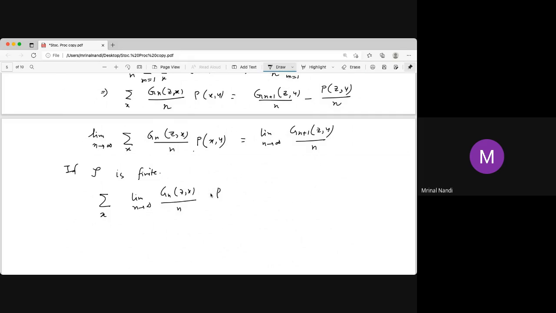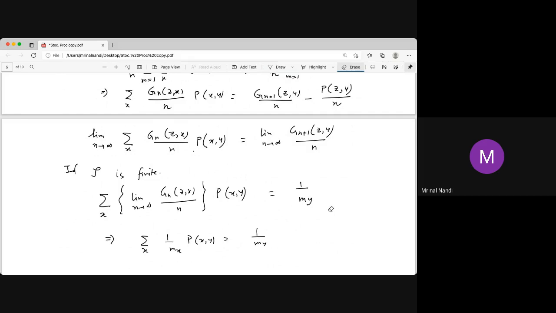This limit, we know, is 1 by my, and this part is 1 by mx. So done. If S is finite, it is easy to prove.